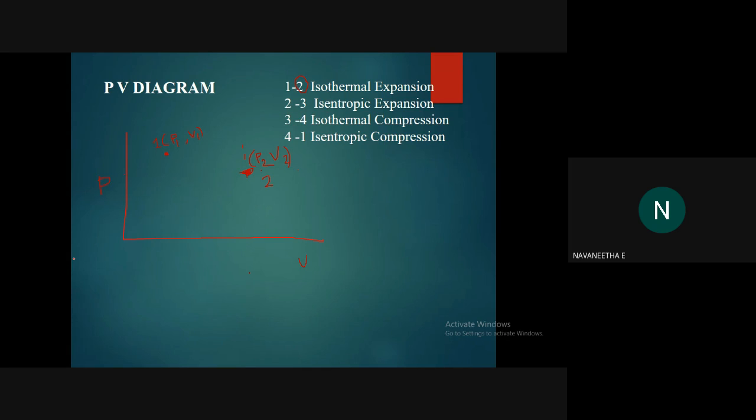The next is the third point, stage 3. We have to draw this third point. So what are the changes that occur for pressure and volume? In the third point, what will occur? What are the things that happen? Pressure is decreasing, volume is increasing. Okay.